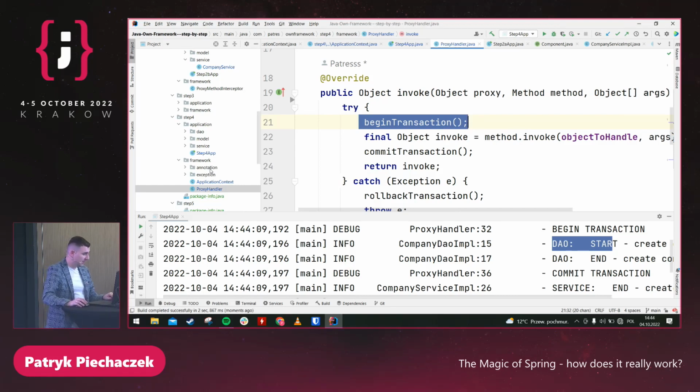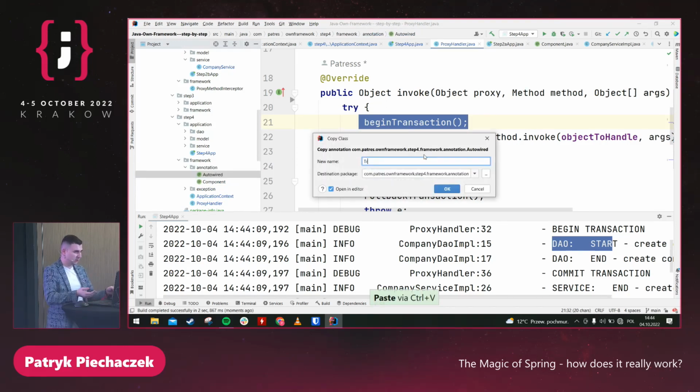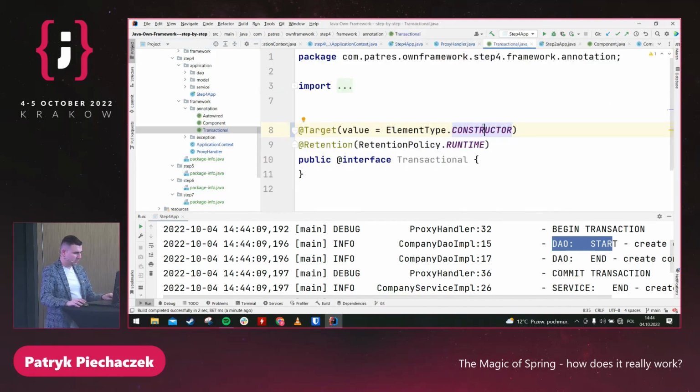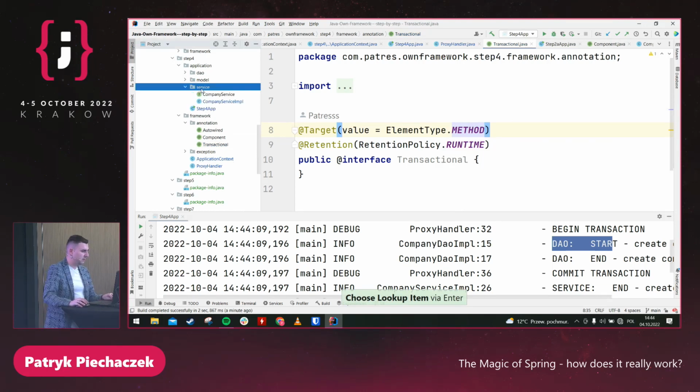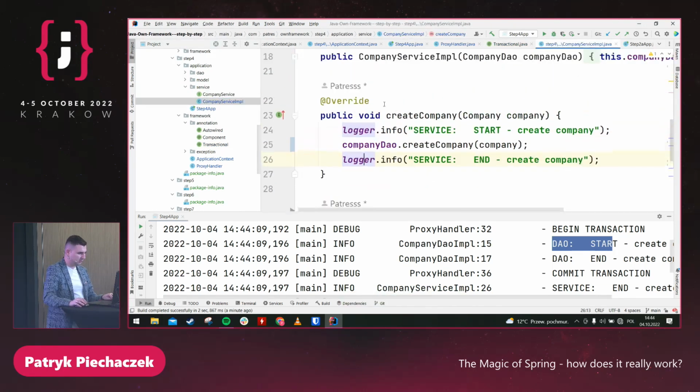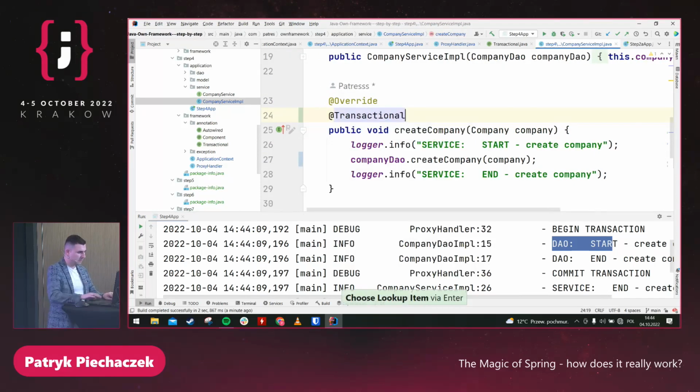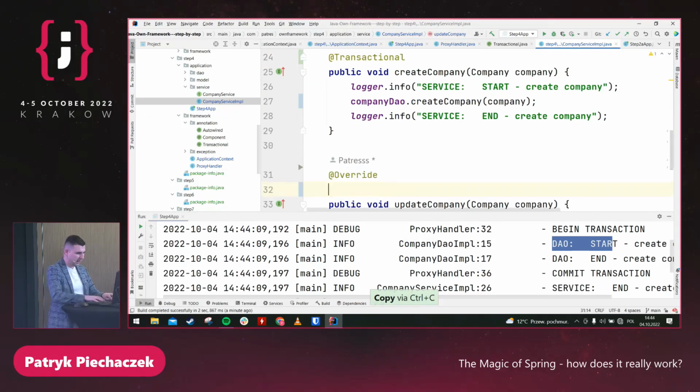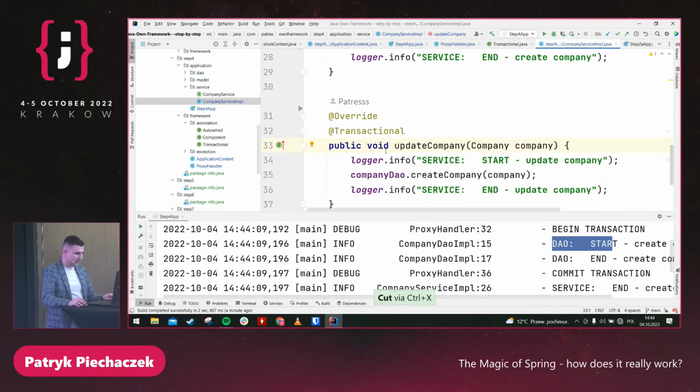So what we can do, exactly the same thing like we have in Spring. We can create a transactional annotation. But we should put it on the method. And finally, I can go to my application and hey, it should be transactional. And here, update component should also be transactional.